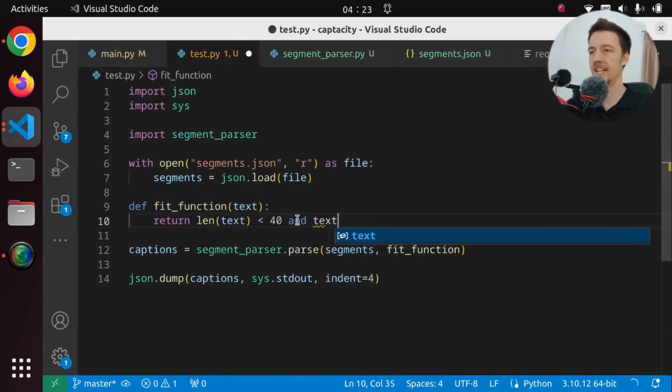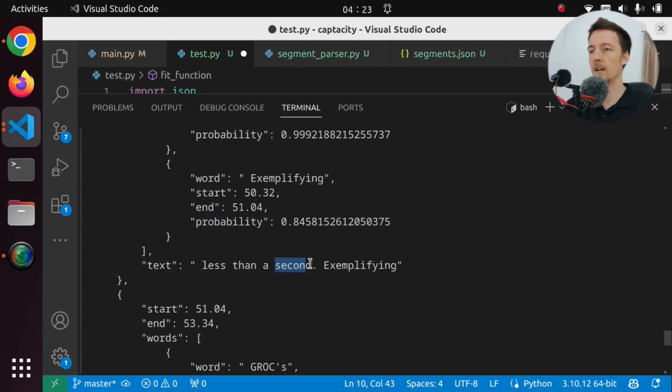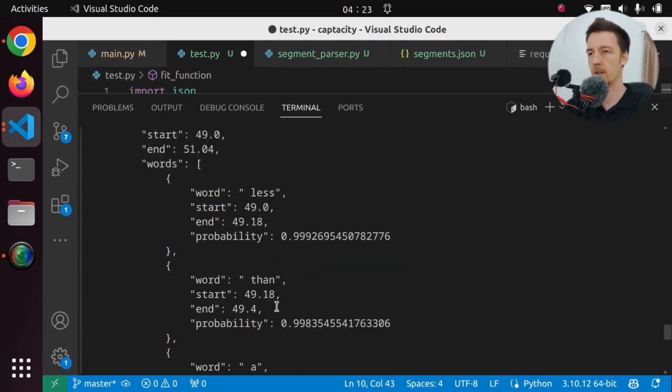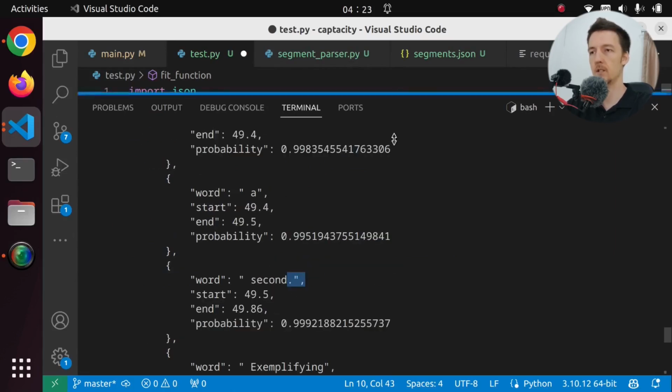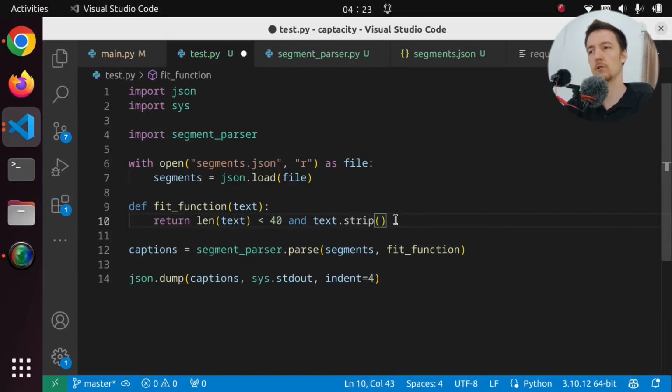So if text strip, because there might be a space in the end, or is there actually? Does second have a space? It doesn't have a space. So maybe we can not strip. I'm not sure if it matters. So let's just strip it just in case. If we strip it and in the end there is a period, then it doesn't fit.